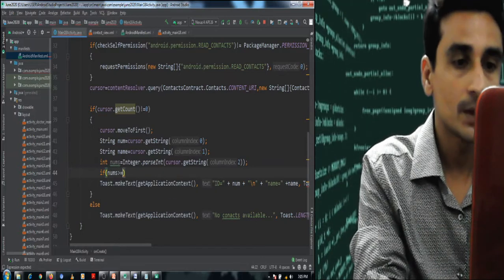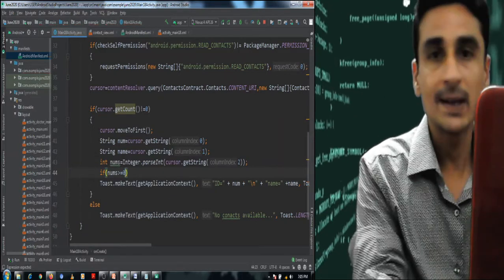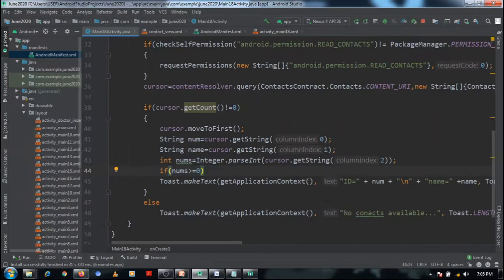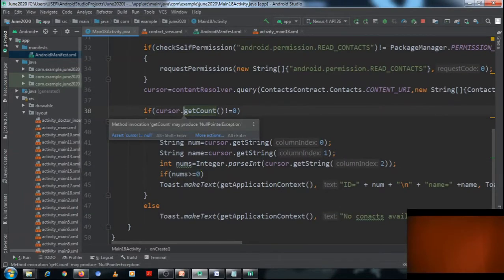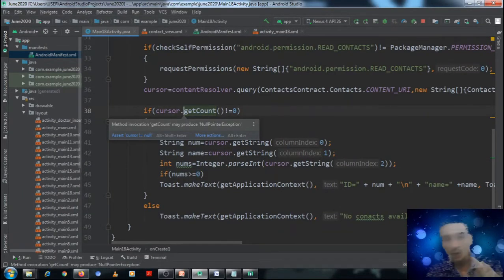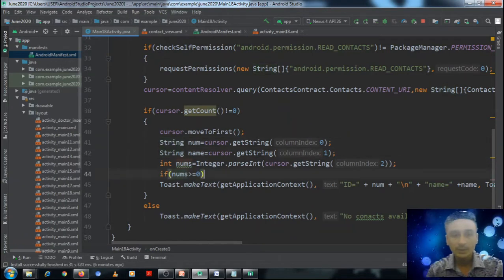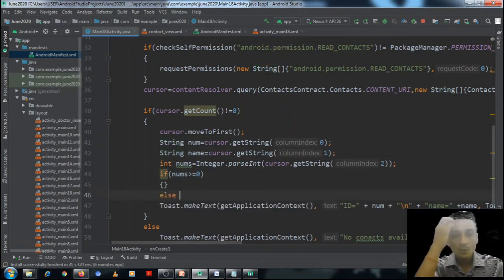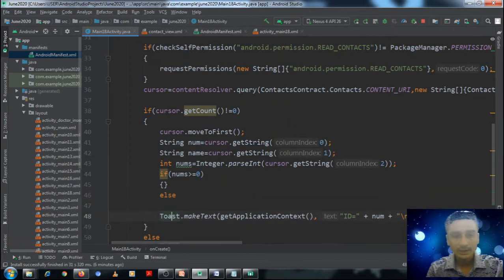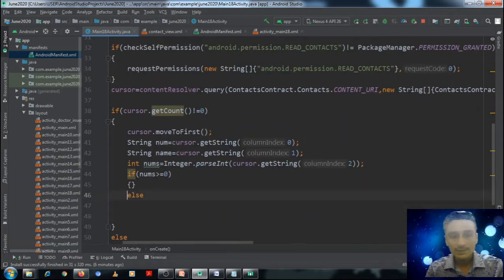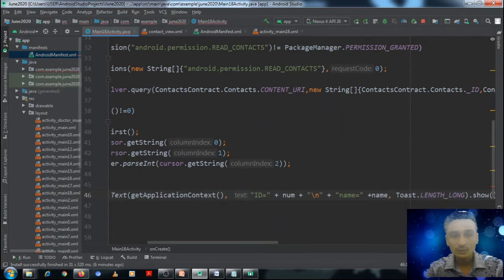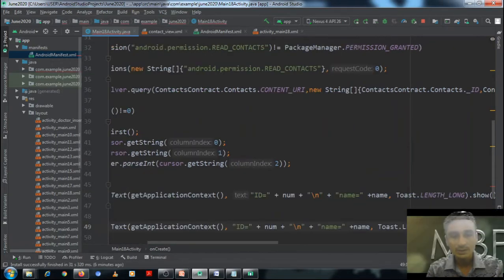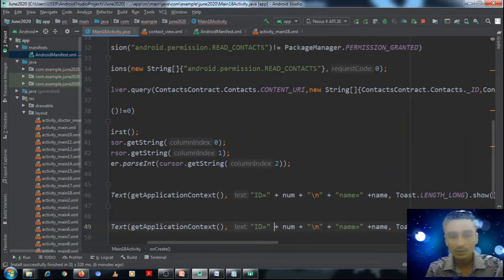numbers is greater than or equal to 0, then we can say that phone numbers are associated with that particular contact, and now we want to read that particular records. Okay, but if there are no phone numbers associated with that record, we will simply show a message that no phone numbers associated. Here we will show one message in toast.